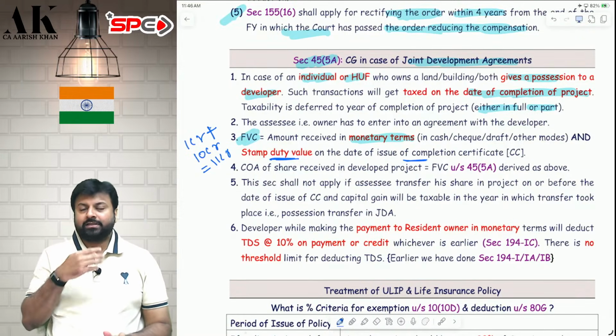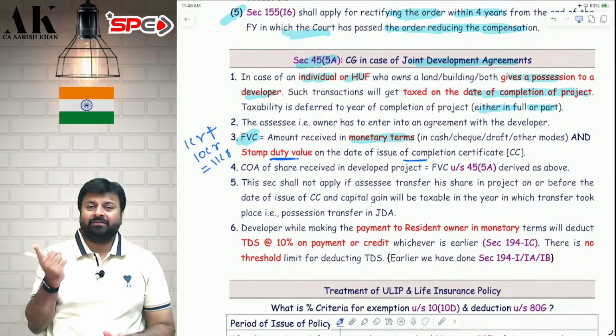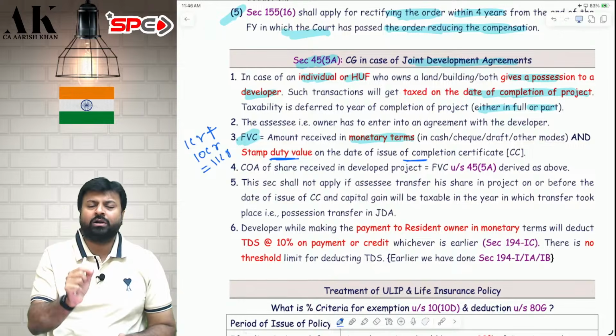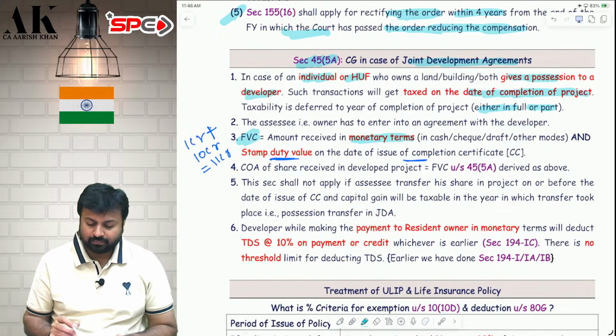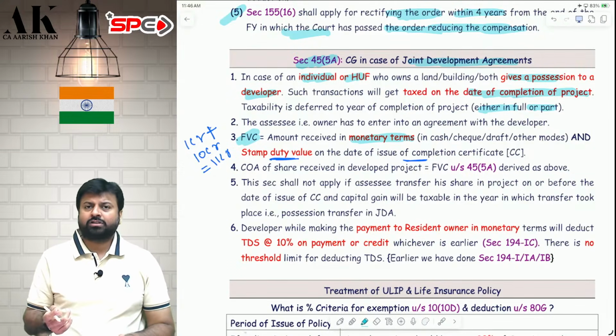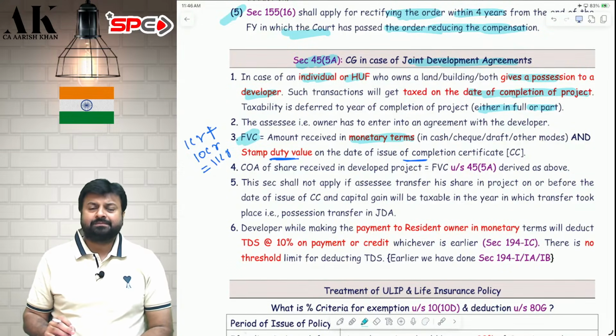So what is the consideration I am receiving? 1 crore money and 10 flats. The stamp duty value of the flats is 10 crore. Therefore, the total consideration is 11 crore. 11 crore will become my FVC. I hope it is clear to all of you. From that, I will reduce my cost of acquisition and compute capital gains.